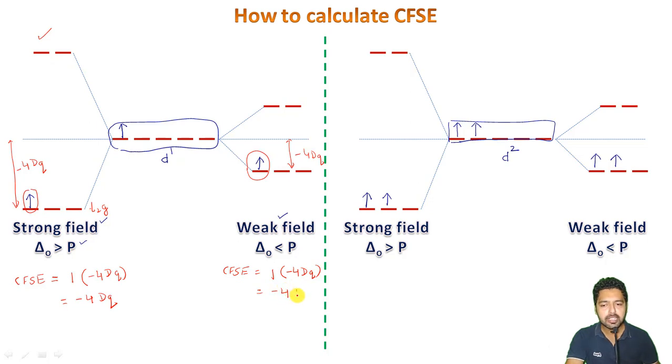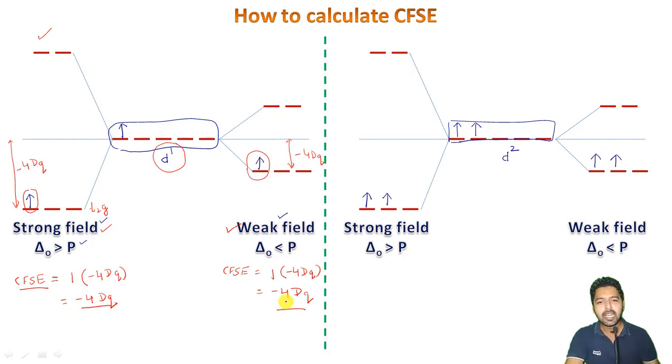So for a d1 configuration, it will not matter whether we have a strong field or a weak field; the CFSE will be the same, minus 4 Dq, in both types of complexes.